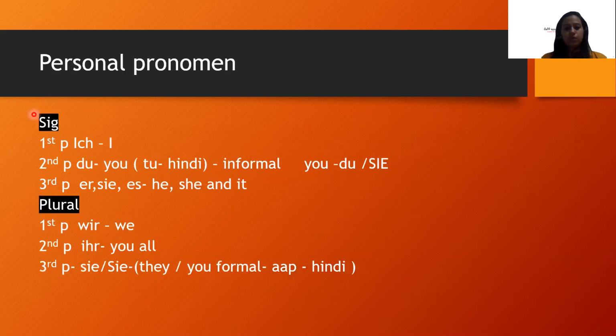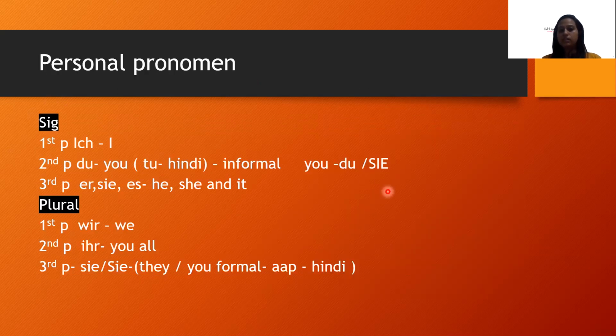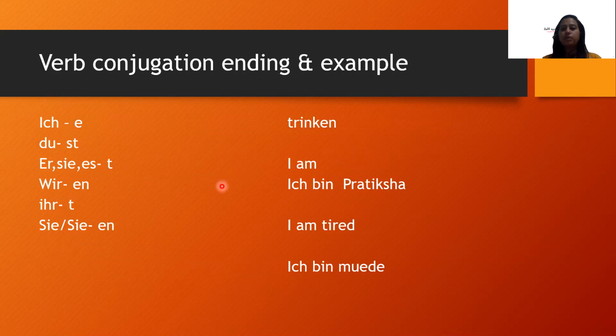If I go back to my slide, verb conjugation, what is it? You have to edit the original form of the verb, meaning you make some changes according to the subject and according to the rule. So subjects we have already done. We will have to understand the rule. This rule you have to learn by heart. There is no other option. You are learning a language, which is kind of a theory, so 80% will be logical, and 10 to 20% you have to accept the language as it is. It's not our mother tongue, so some things we just have to adapt.